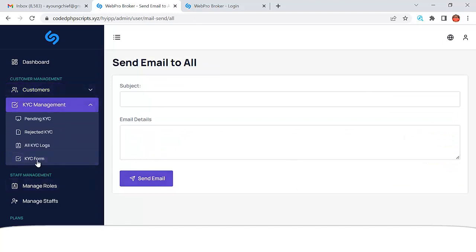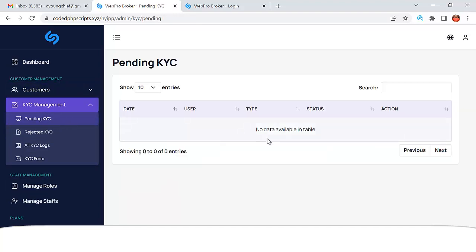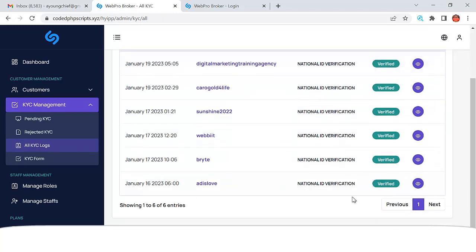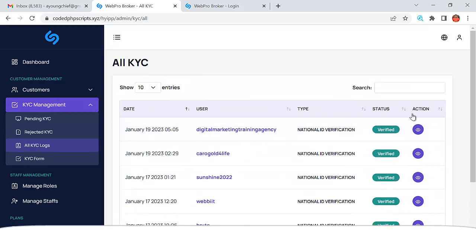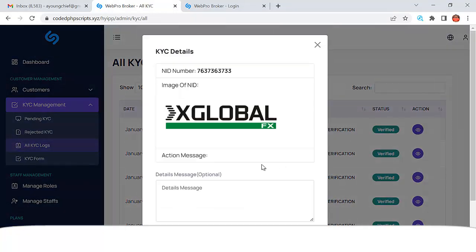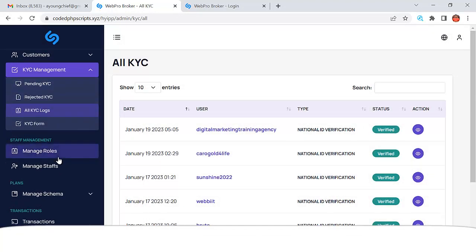And if we go to KYC management, we are going to see pending KYC, and we are going to see rejected KYC, and we are just going to see all KYC logs. For all of those who submitted KYC, we can see their KYC here, and we can even click to see and reject their KYC if we want to reject it. This is actually very, very awesome.